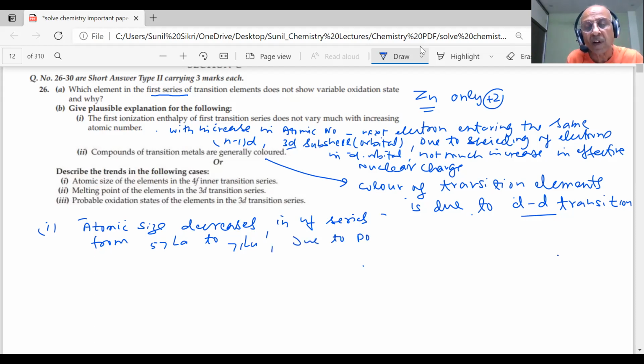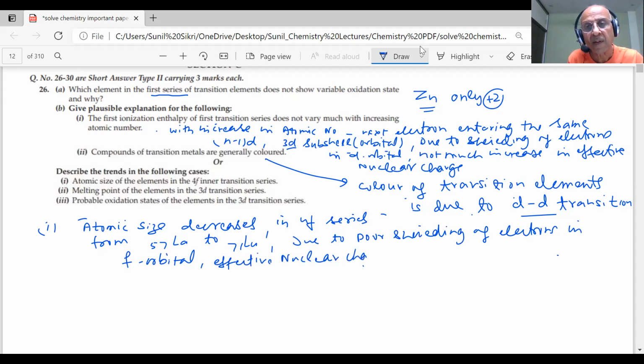Due to poor shielding of electrons in f orbitals, the effective nuclear charge increases. This is what we call lanthanoid contraction. Lanthanoid contraction, students, where the sizes are decreasing. You know about it.